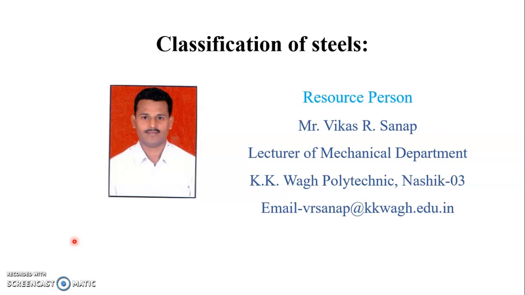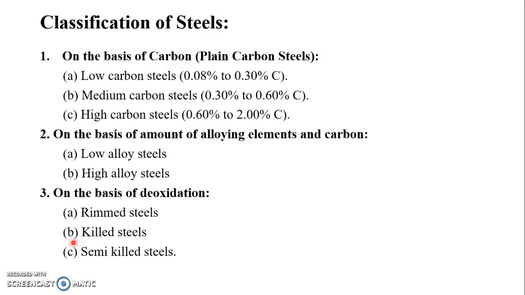Friends, today we are going to discuss the classification of steel. There are different types of steels. First, on the basis of carbon, that is plain carbon steel. Under the category of plain carbon steel, there are three types: low carbon steel, medium carbon steel and high carbon steel.